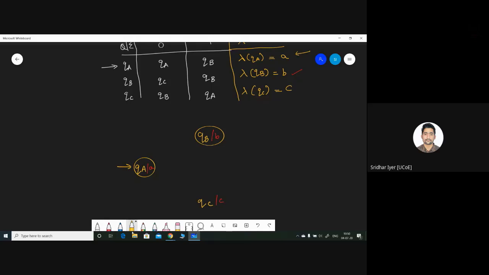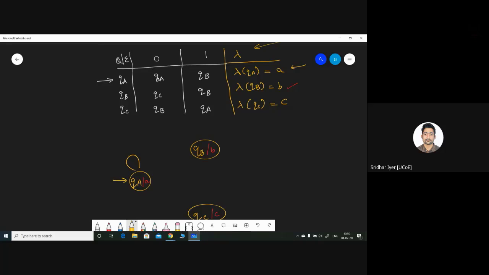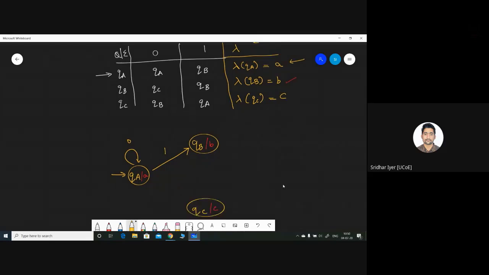So depending upon the table, you have to construct the states, right? So let's complete this particular diagram. QA on input 0, check the table. QA on input 0 goes to QA only. So keep it like this and draw the complete diagram as we have drawn in the previous cases also.